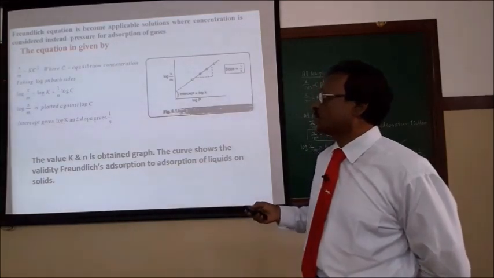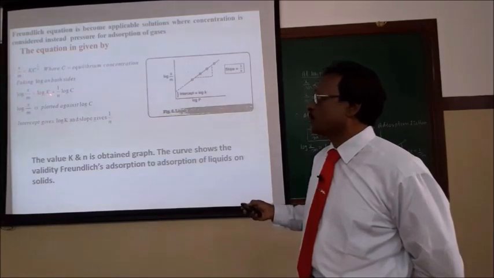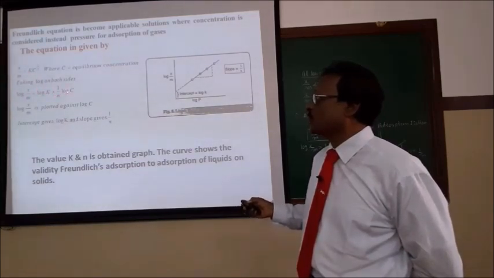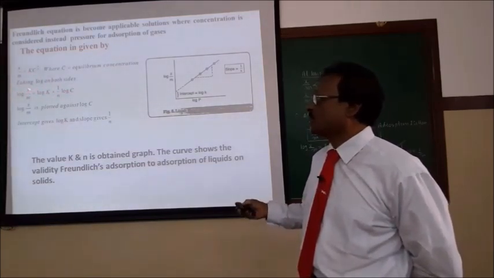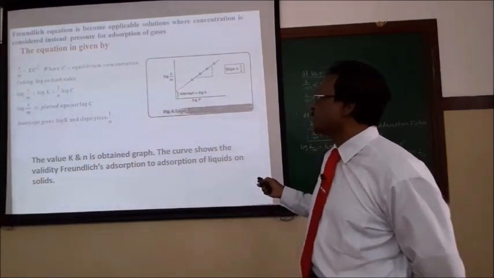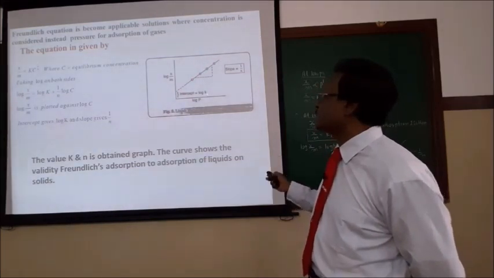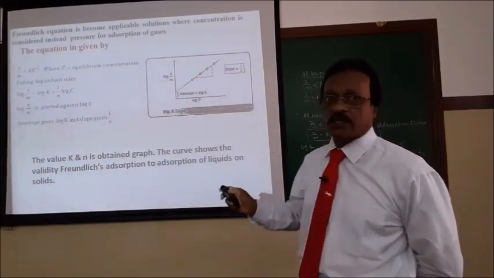Again, as usual, you can take the log on both sides. You will get log x by m equals log k plus 1 by n log c. So, this is the equation for a straight line. Plot log x by m against log c, again we will get a straight line. The slope will give the value of 1 by n, and the intercept will give log k. Everything is exactly the same.